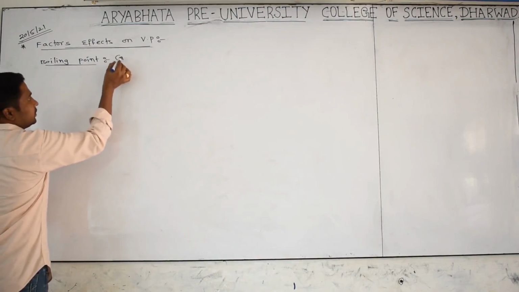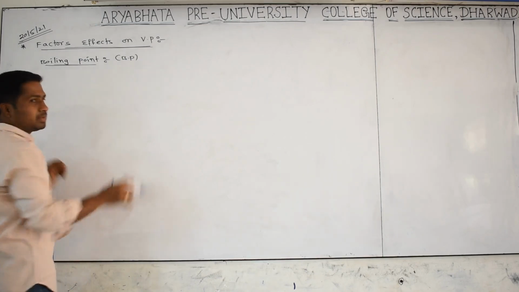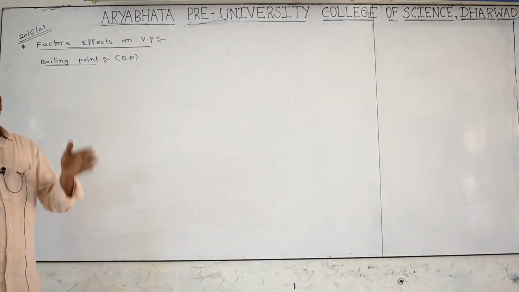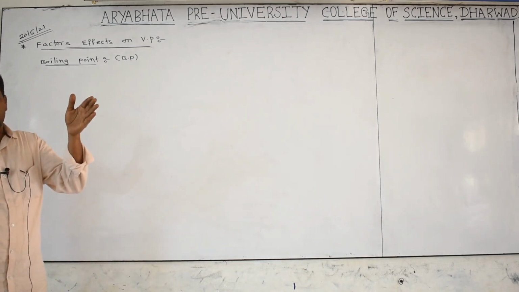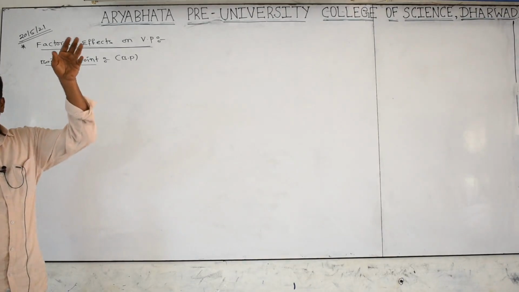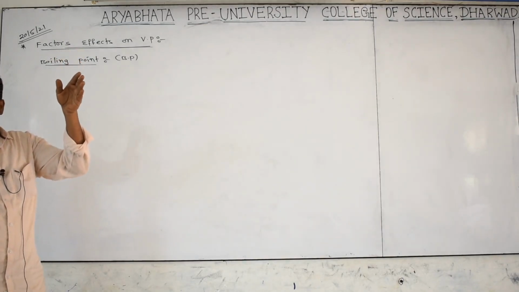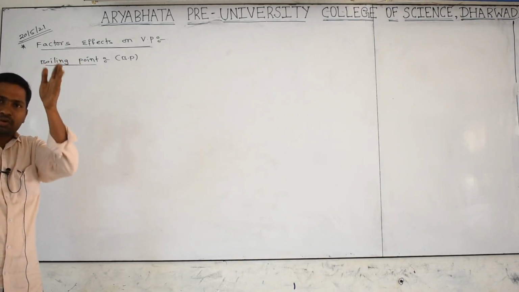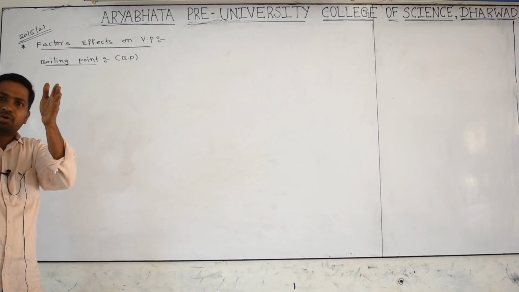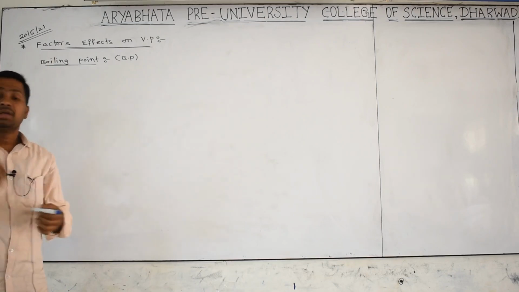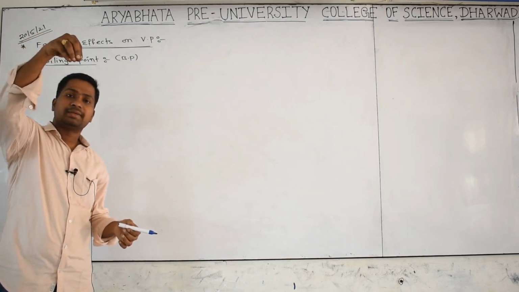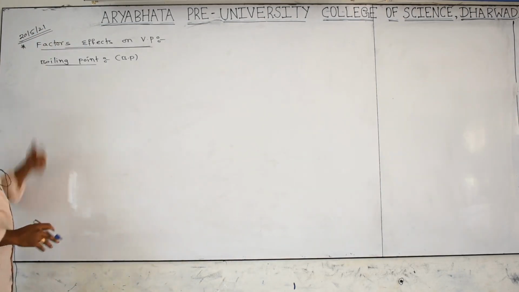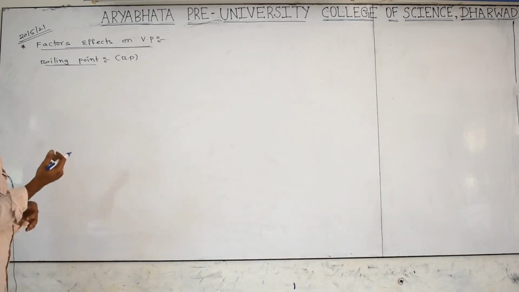First of all, what is the meaning of vapor pressure? If you take any liquid at a particular temperature, first the liquid converting into gas is called evaporation. Again the gas molecules reconverting into liquid is called condensation. Both evaporation and condensation will be going on at a particular state. The rate of evaporation is equal to the rate of condensation. Then the pressure created by the gases on the surface of the liquid is called vapor pressure. So boiling point, from there only they took the definition.